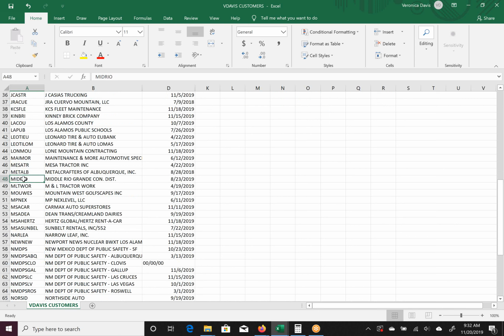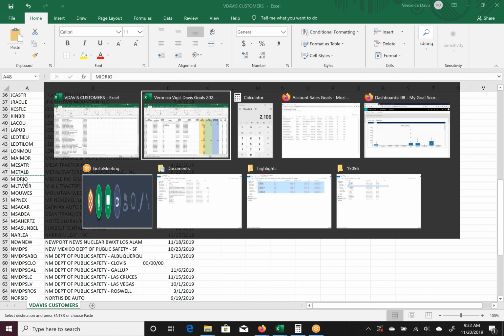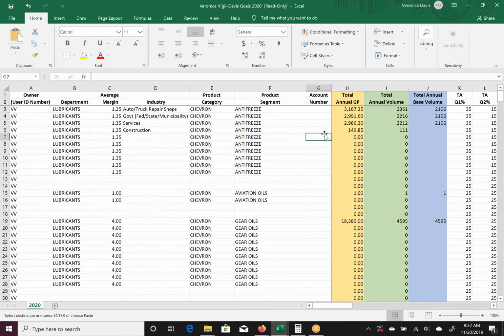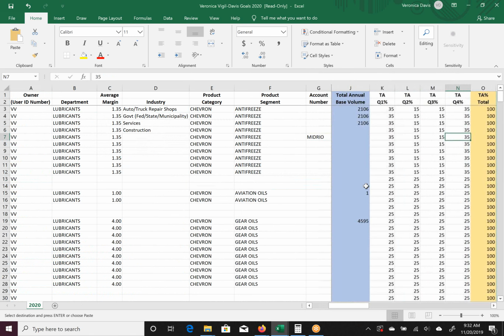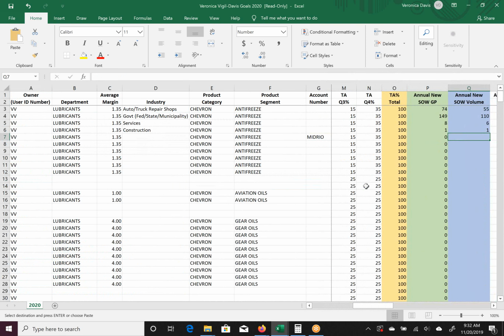So I'm actually just going to copy that data there, come back here, and under account code, I'm going to put that customer right there, because I think that I would like to target that customer in the upcoming year for additional share of wallet opportunity. So I've put their account number there, and the only section that you will now fill out is share of wallet, because that's a targeted account for the upcoming year. And I think that I can realistically sell this customer 2 drums of coolant throughout the year. So it's not very much.